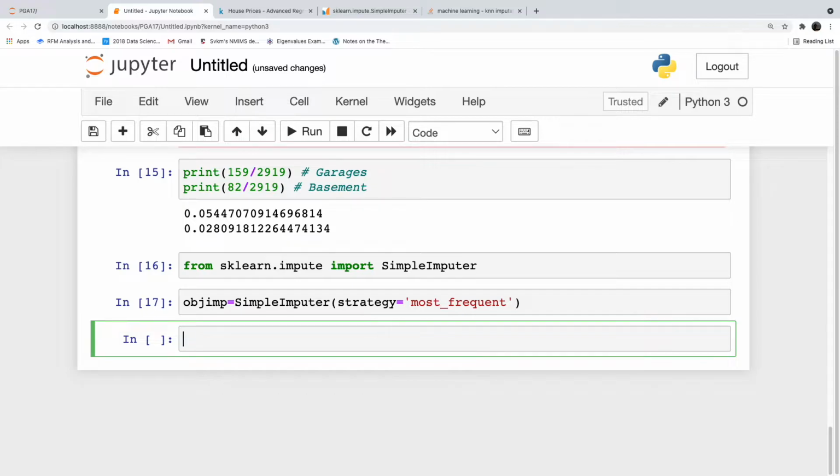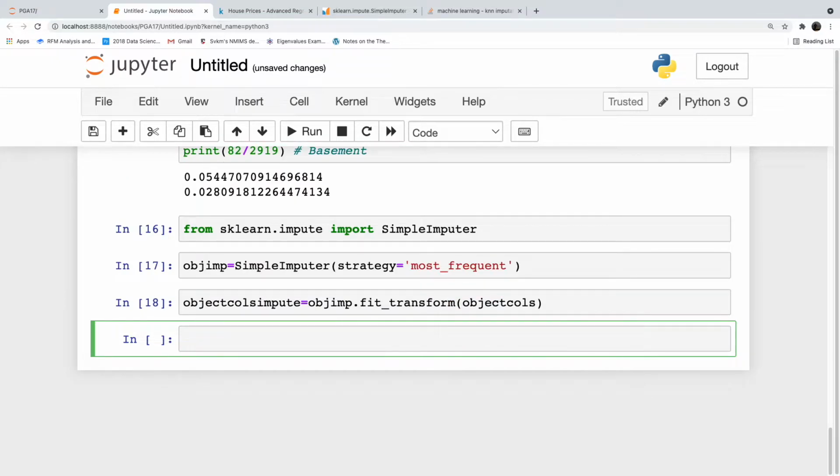Okay. Now, object calls impute is equal to obj impute dot fit underscore transform object calls. Fit will fit the function, transform will transform the data.